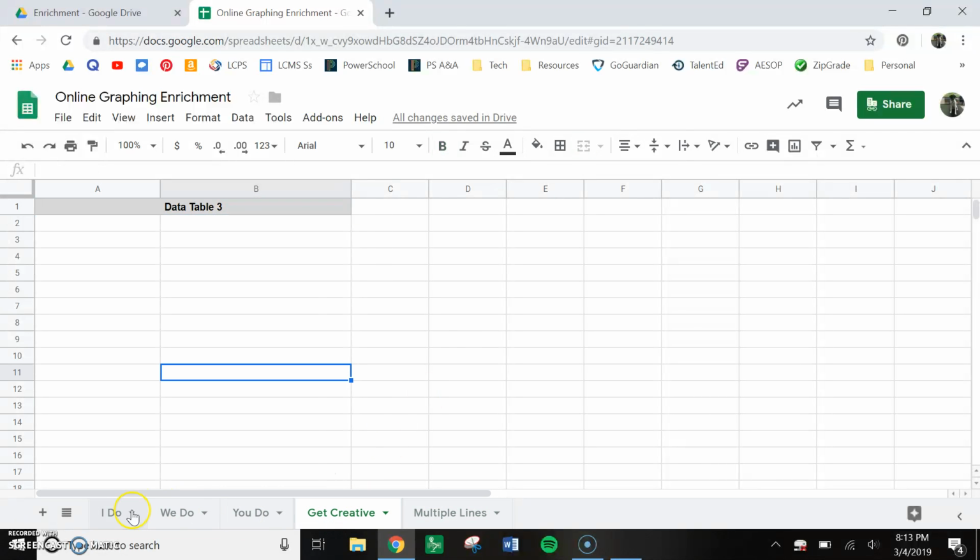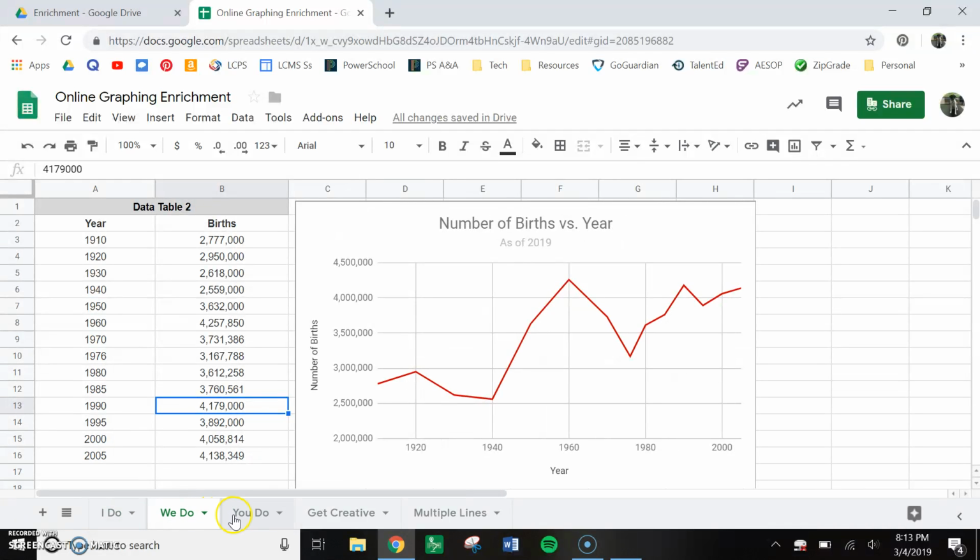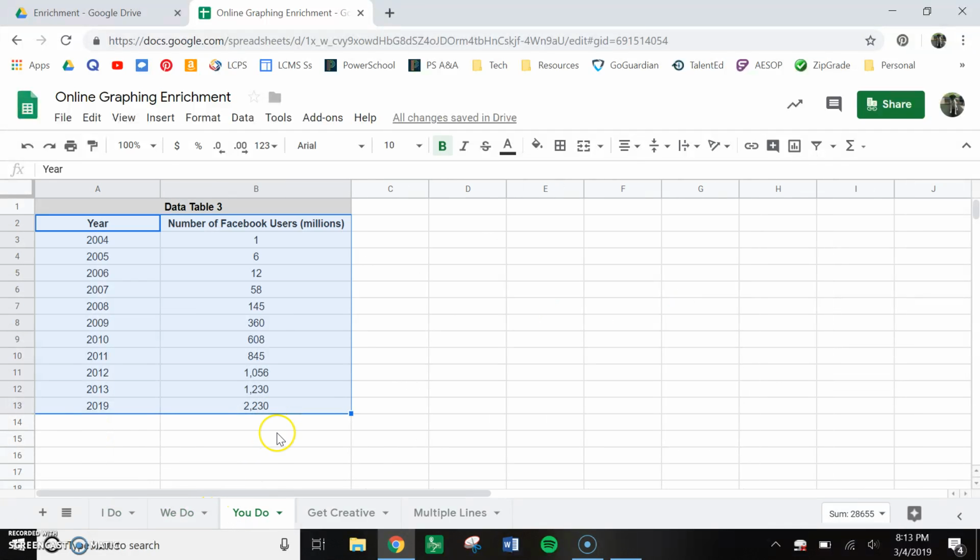So what I want you to do is, you got a couple jobs here and it's all going to be on the handout. So you're going to have to answer some questions about the I do and the we do, just some simple graphing questions. The you do, it's going to walk you through step by step in case you do get lost.